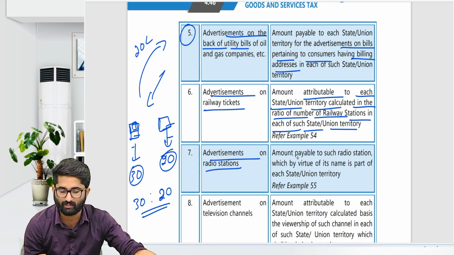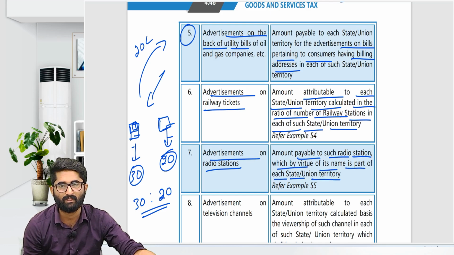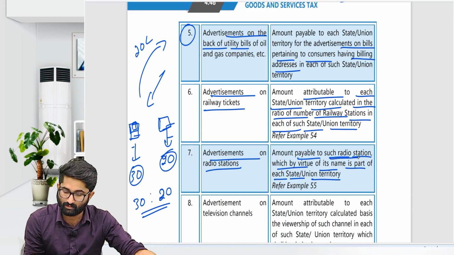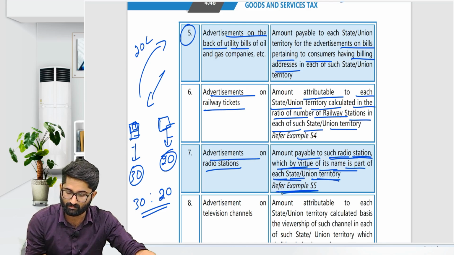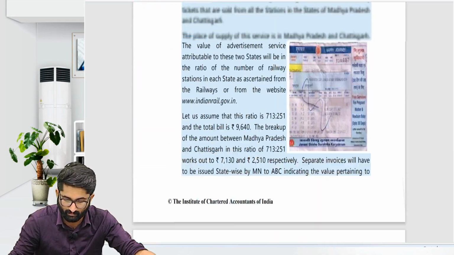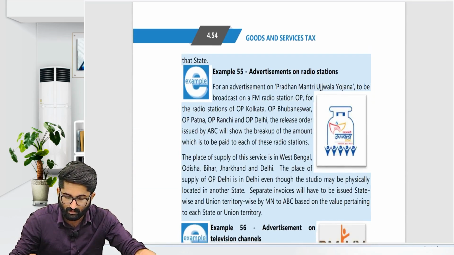Advertising on radio stations: the amount payable to the radio station which by virtue of its name is part of each state or union territory. So that means how many, the frequency model? For that you have to go to example 55. I also read that example. We will see what is there in example number 55.